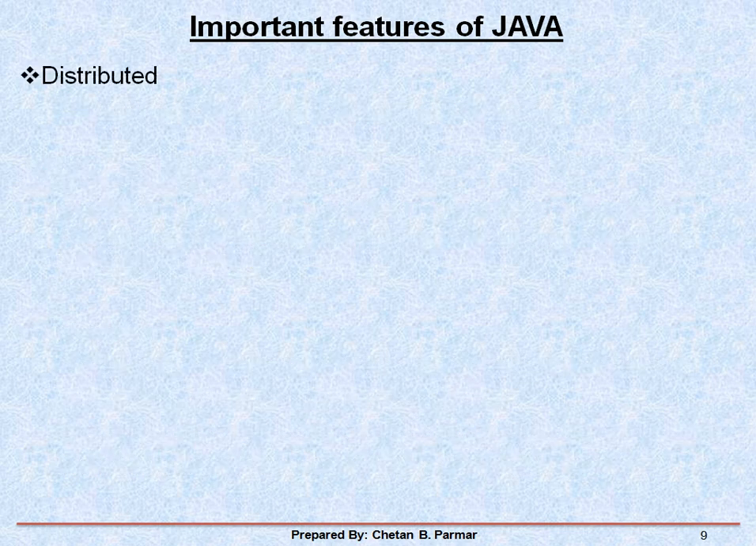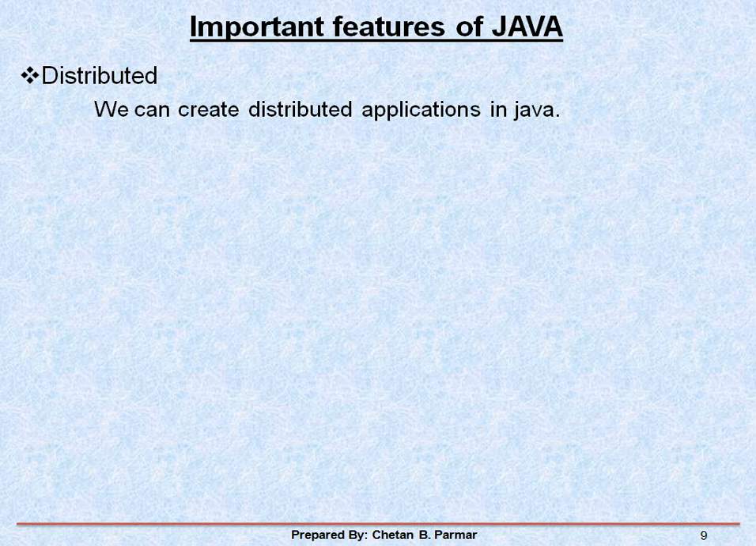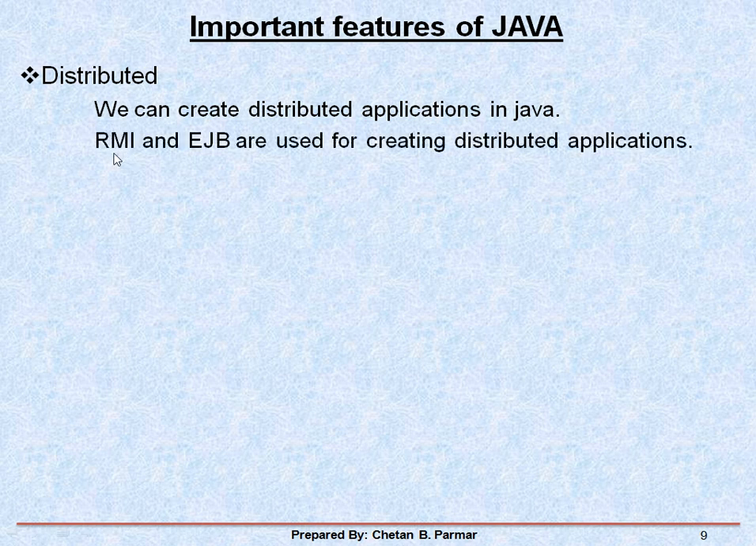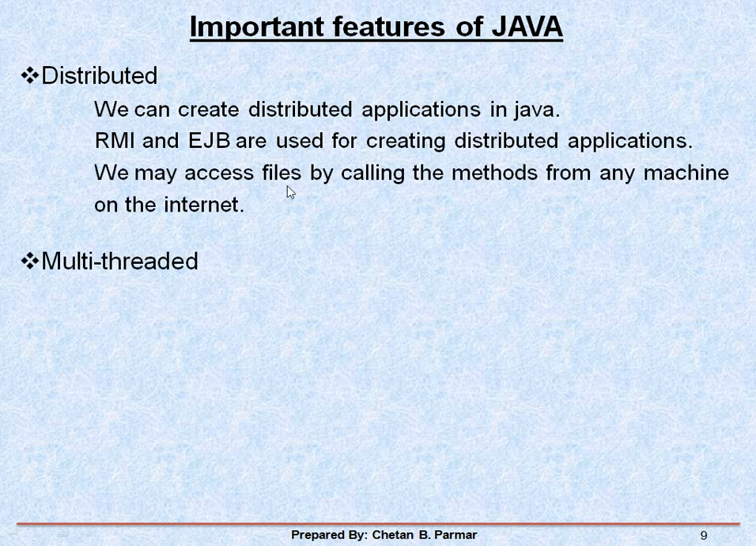Then distributed. You can create distributed applications in Java, like RMI, the remote method invocation, and EJB type applications. You can develop these two types of features. You may also access files by calling a method from any machine to run over the internet using these RMI technologies, remote method invocation and EJB. Then next is the multi-threaded feature.